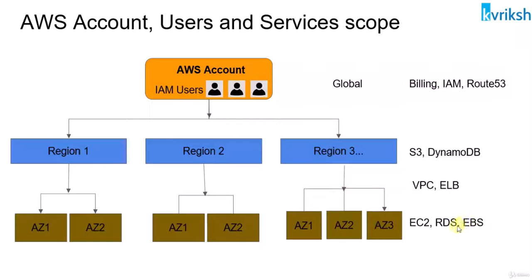So we will see more services, but from this I want you to understand that different AWS services work at different levels, and this is the scope where the AWS account is a top level entity under which we have AWS regions, and then we have AZs in a given AWS region.